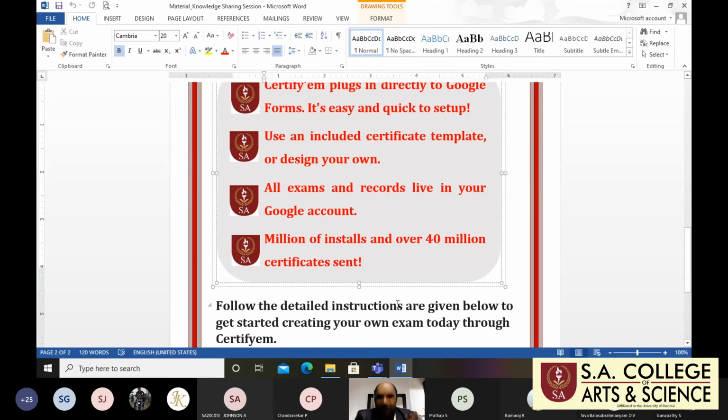In a fraction of seconds, after you respond to the Google Form, you get the certificate. It is also sent, so you receive the certificates through mail. The backup is also there in your Google account, right?